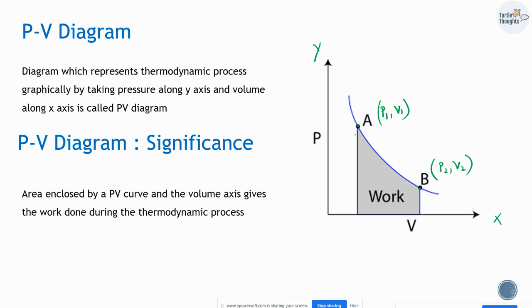This curve helps us in finding the work done. That is the significance of the PV diagram. The area enclosed by the PV curve and the volume axis, the shaded region, gives the work done by this process.